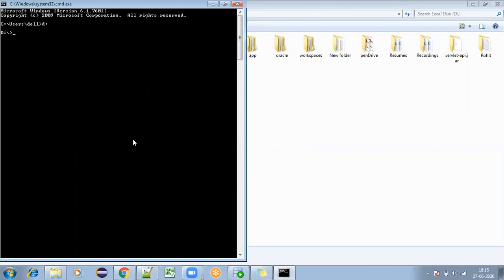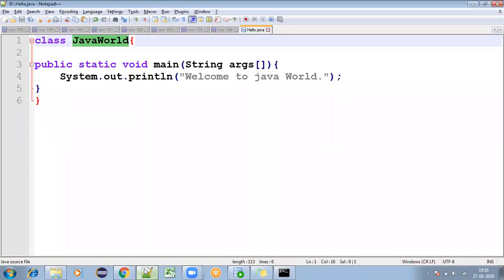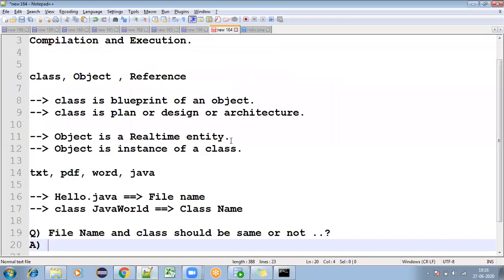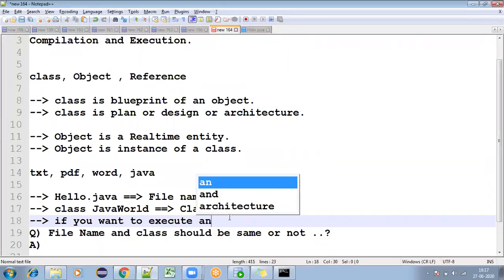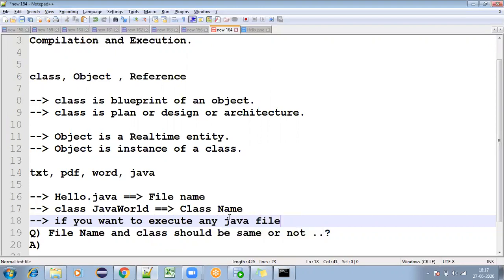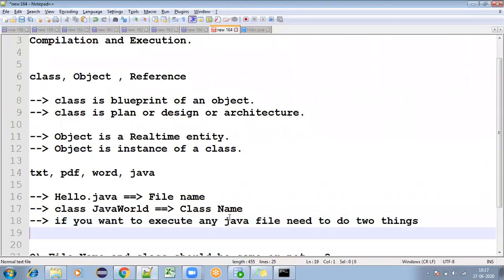So if you want to execute any Java file, we need to do two things: one is compilation and another one is execution.